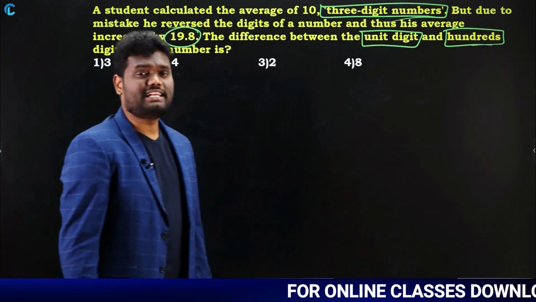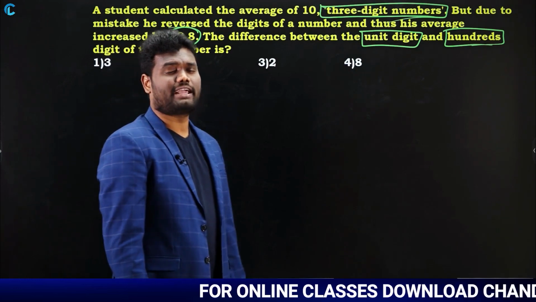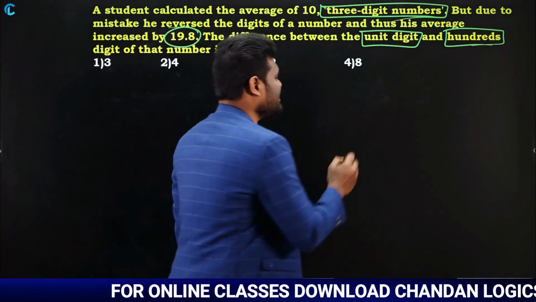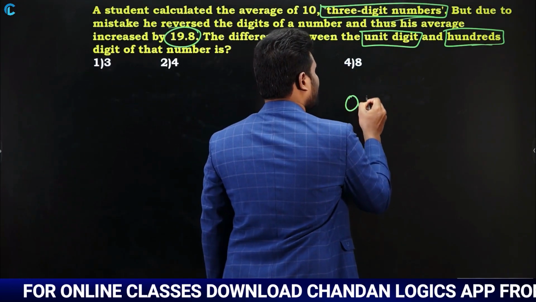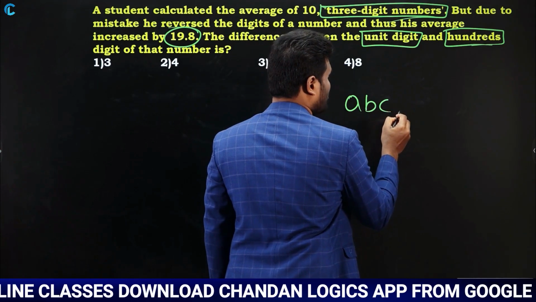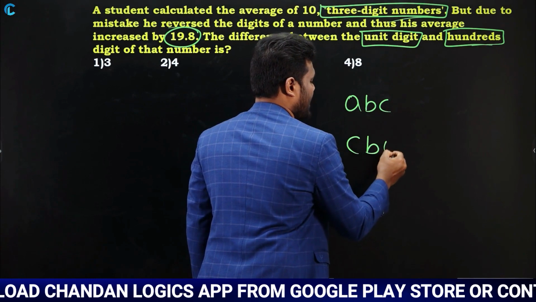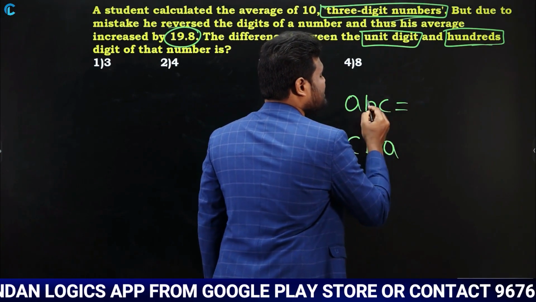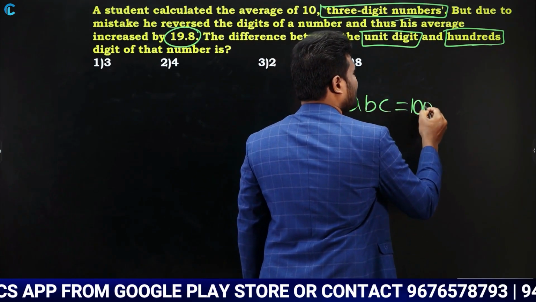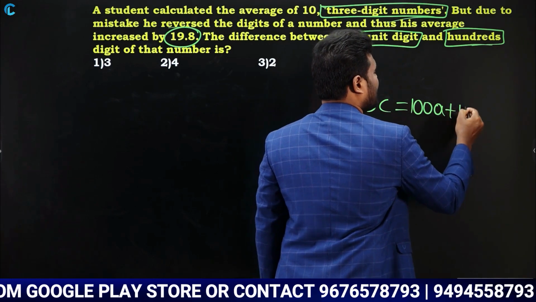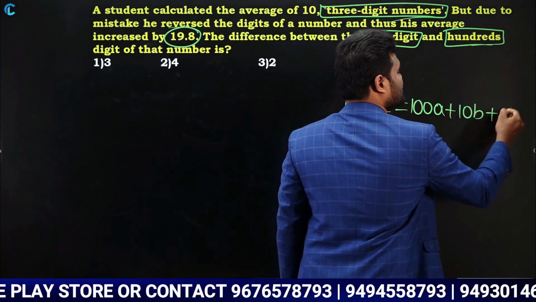Now look here. Initially it was a 2-digit number, I had taken it as AB. Now it is a 3-digit number, which is nothing but ABC. Yes or no? If it is interchanged, it is going to be CBA. Yes or no? Now ABC can be written as 100A plus 10B plus C.